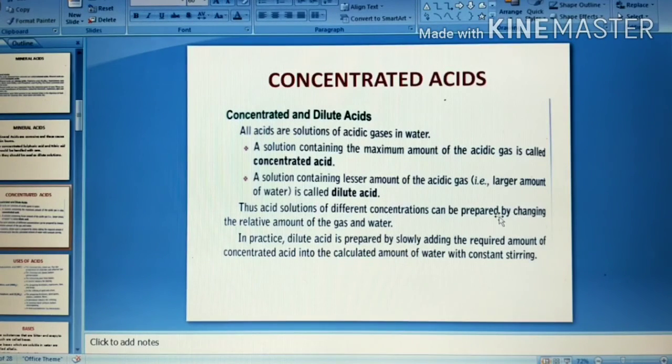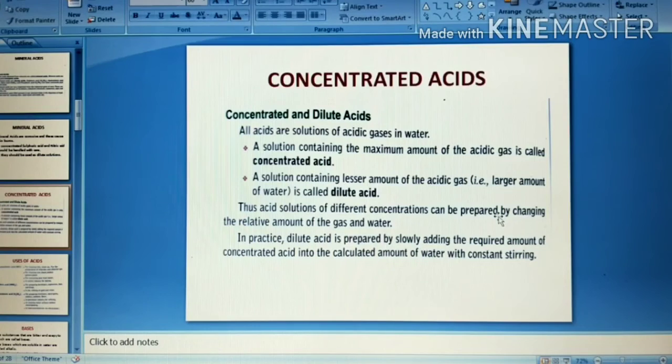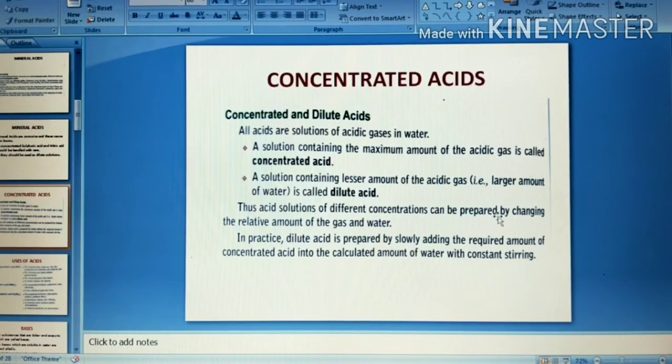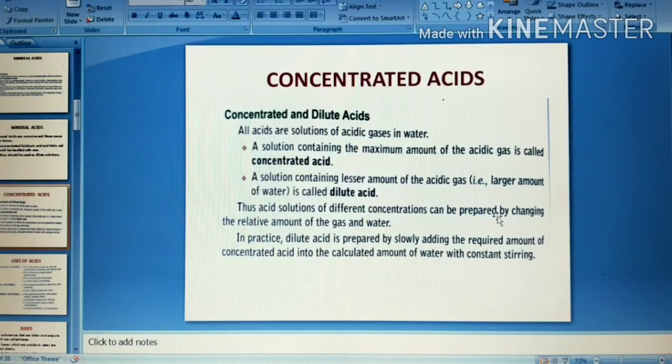Now coming to concentrated and dilute acids. As you know, all acids are solutions of acidic gases in water. A solution containing the maximum amount of the acidic gas is called concentrated acid. Any solution which has a large amount of acidic gas will be said to be a concentrated acid, whereas a solution containing a lesser amount of the acidic gas will be said to be a dilute acid.